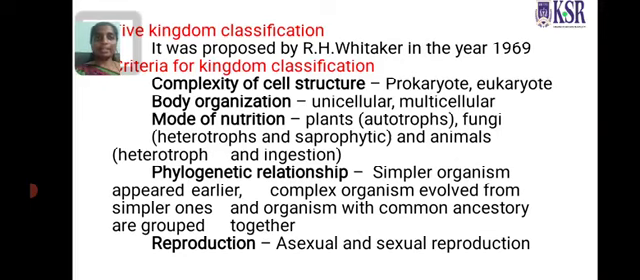The criteria for kingdom classification are complexity of cell structure, whether the organism is prokaryote or eukaryote; body organization, unicellular or multicellular; mode of nutrition, whether the organism is autotrophic, heterotrophic or saprophytic. The next is phylogenetic relationship. It means organisms that share common ancestry are grouped together. The next one is reproduction, asexual and sexual reproduction.